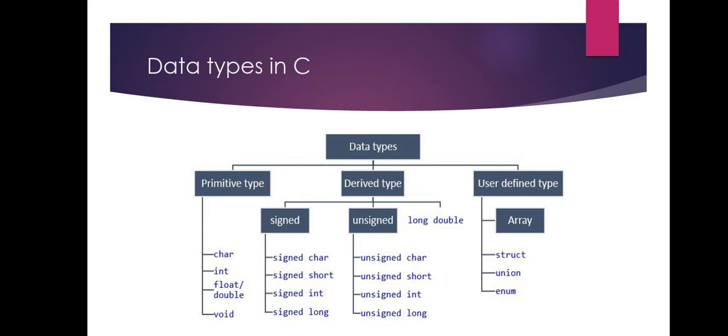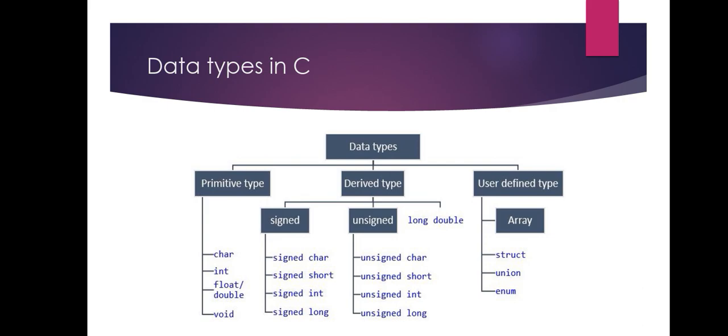So next, integer data type, which is used to store the real numbers including positive and negative numbers, and then float data type, which is used to store the decimal numbers with a single precision, and then double data type, which is also used to store the decimal numbers but with double precision, and then void data type, which is used to specify no values, that is it has no values and no operations.